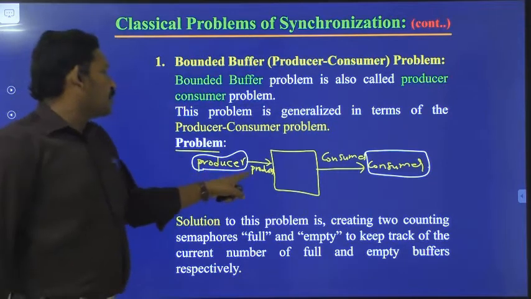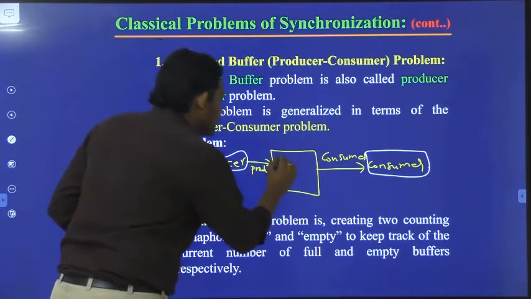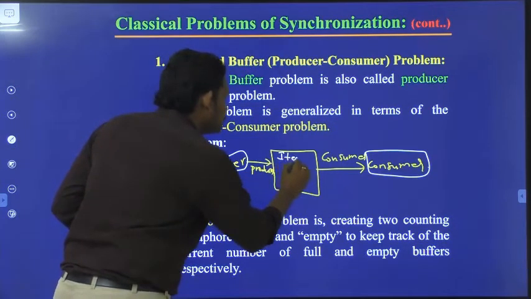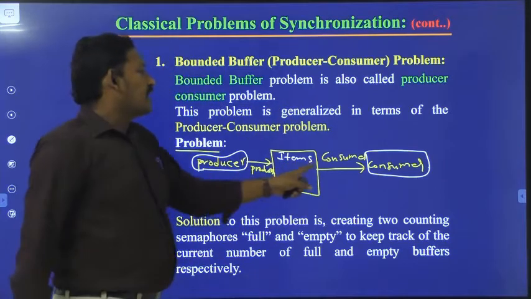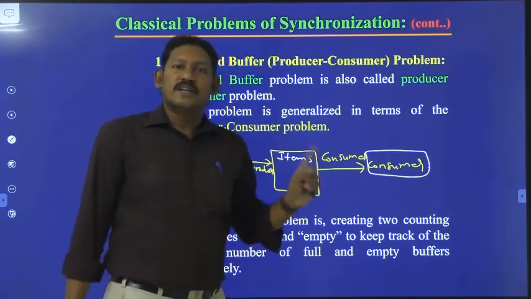The producer produces some items, and the consumer will consume those items.